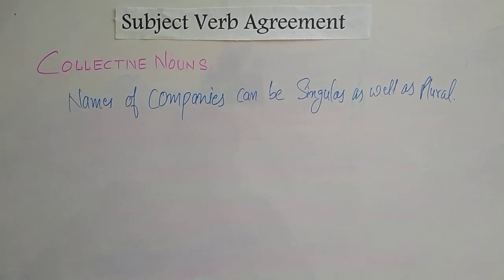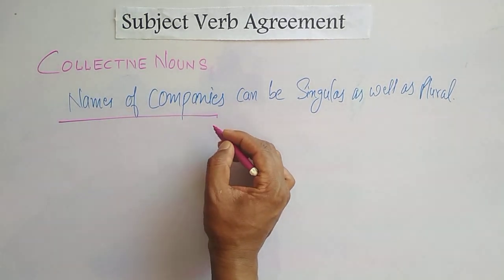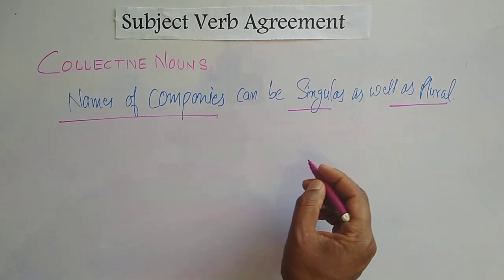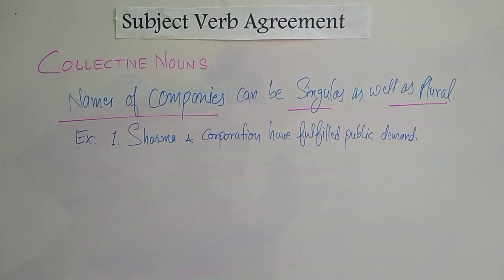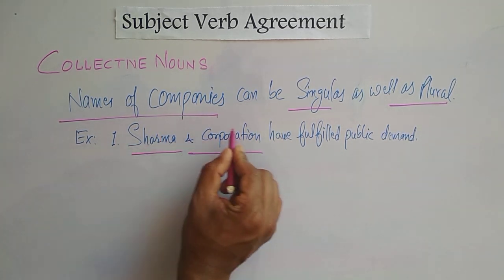Dear students, another important point we need to know here is that names of companies can be singular as well as plural. Names of different companies can be singular as well as plural. Students, look at the given sentence. Sharma and Corporation. Here we are talking about names of companies.